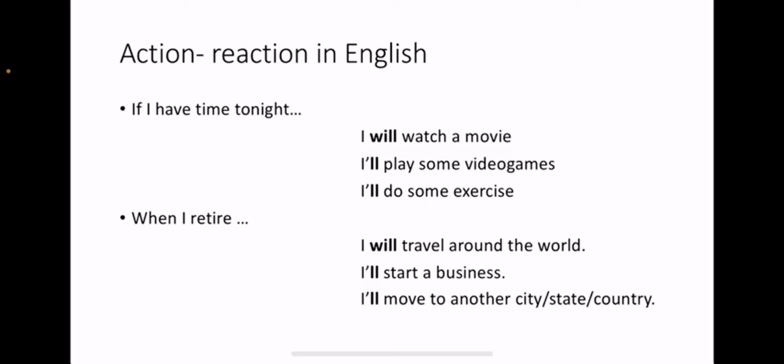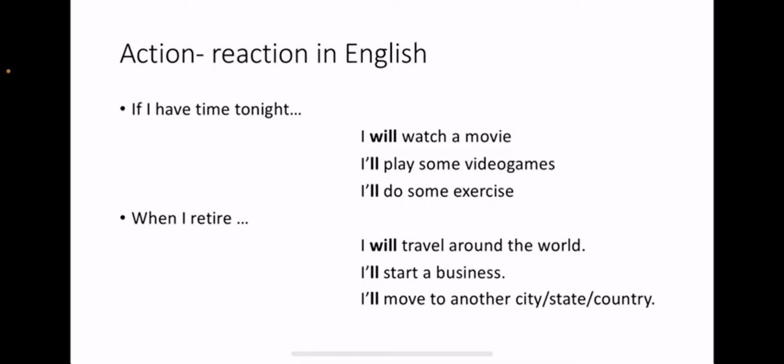So we have an action and a result. If I have time tonight, I will watch a movie. Of course, if I don't have time, this action will not occur. And in the second sentence, when I retire, I'm explaining that these ideas of the future, that I will travel, I'll start a business, will be possible only when I retire. Not now, but in the future. We call this type of sentences conditional sentences because we need a condition for our result, right?